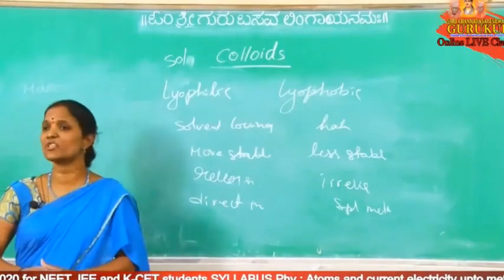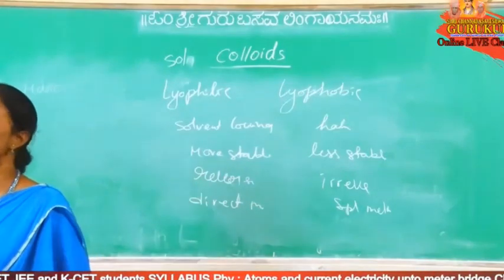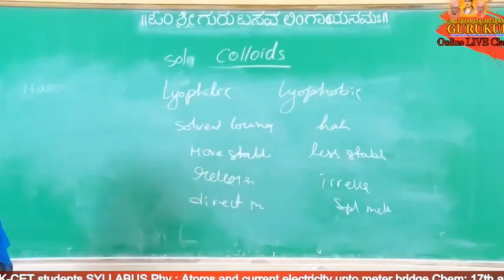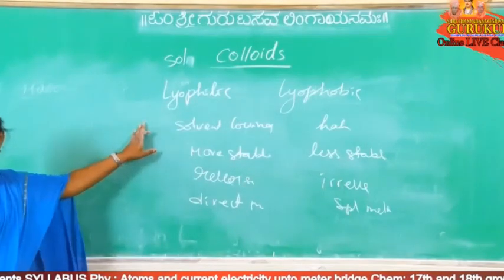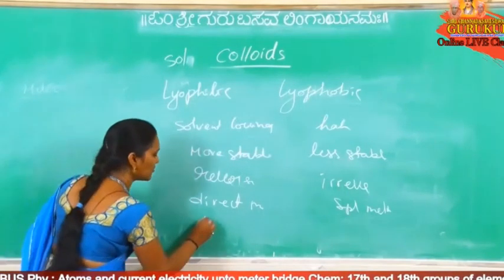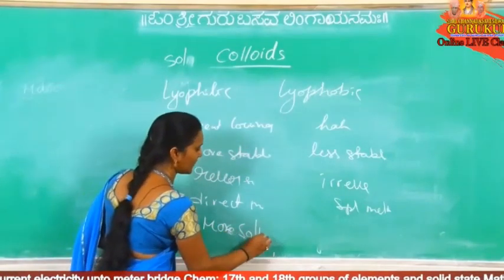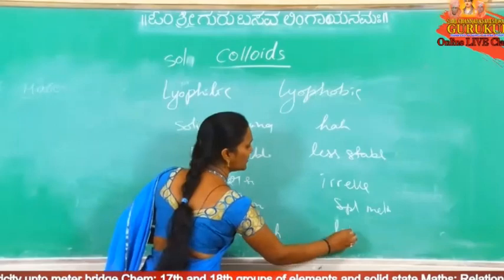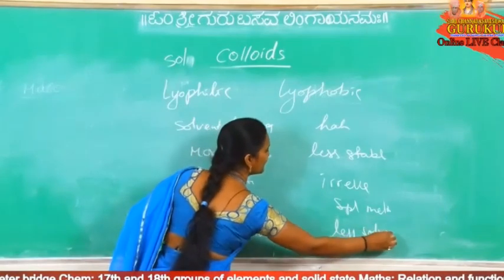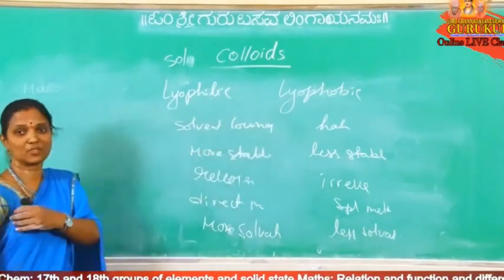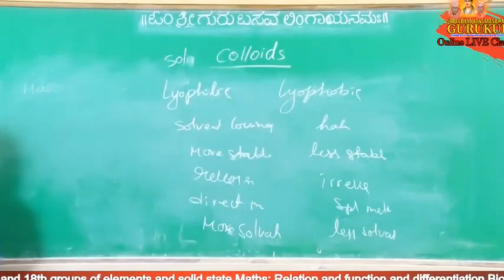So where is solvation more? Solvation is more means it is easily mixed with a solvent. Where is it easily mixed with a solvent? Lyophilic. Here solvation is more, and here solvation is less. So lyophilic has more solvation, lyophobic has less solvation.